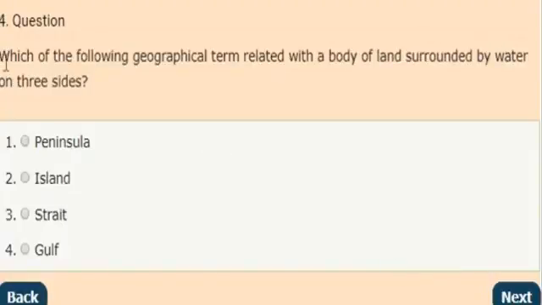Next question: which of the following geographical terms is related to a body of land which is surrounded by water on three sides? Here they have given four options. Please select the correct answer from the given options and comment it in the comment section. And the correct answer is peninsula. It is a body of land and it is surrounded by water on three sides.